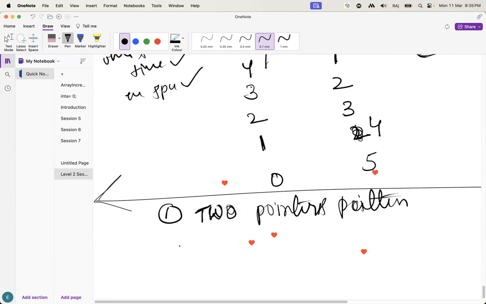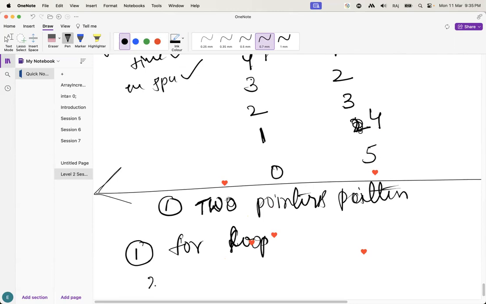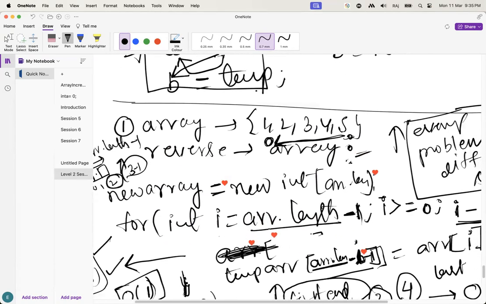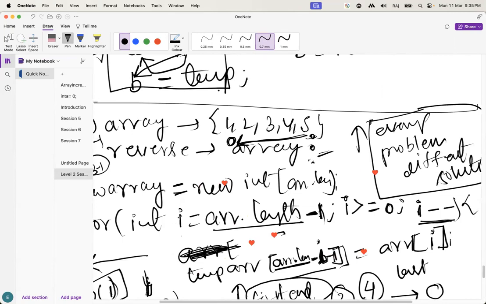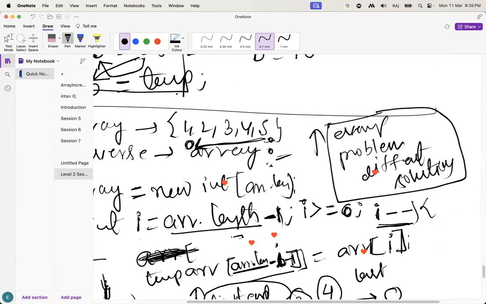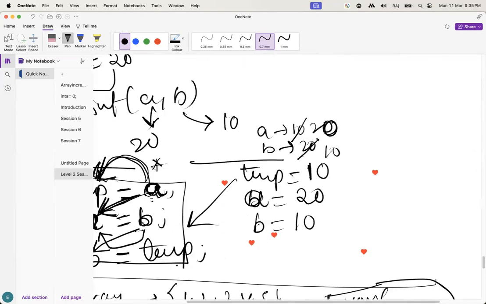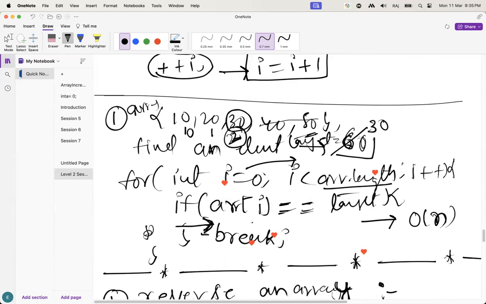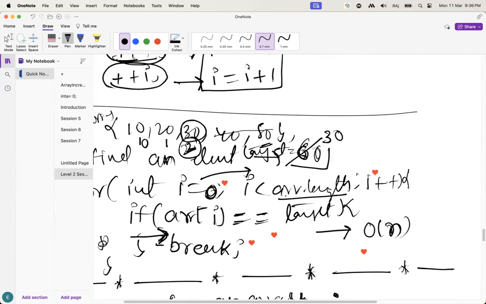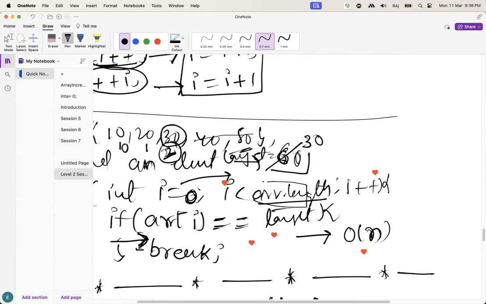Guys, before that I want to tell you one thing. When you have to go for the for loop and when you have to go for the while loop, you can check which variables are changing every time. Let's suppose only i is changing every time, but the other value is always constant. In a for loop, i is always changing, but the array length is a constant.